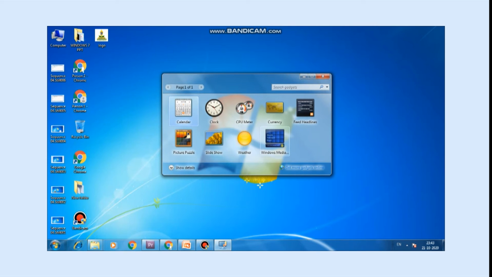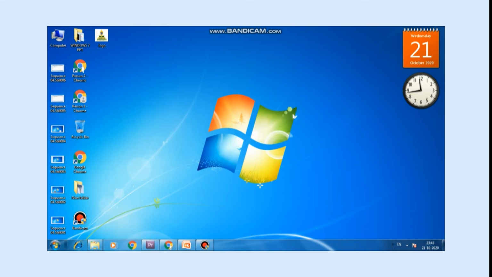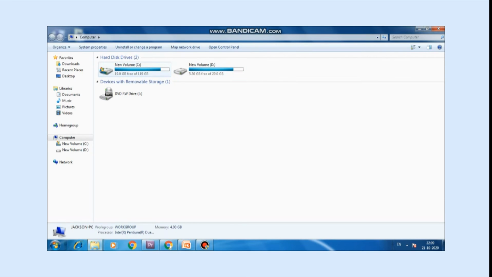The gadgets option will display. In that, double click on a gadget to add it on the desktop. Your selected gadgets will appear on the desktop. If you want to delete a gadget, right click on it and select close. It will be deleted.